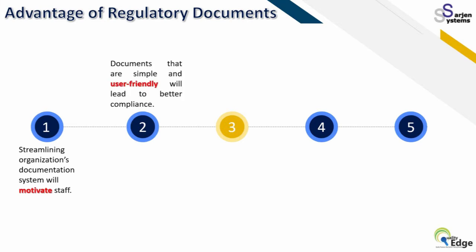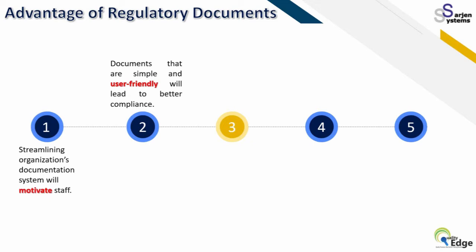Why? Because your instructions are clear, your documentation is clear, your systems are guiding your people. Documentation that is simple and user friendly will lead to better compliance. If it is not user friendly, people will have misunderstandings, and a very big problem with that is human error.